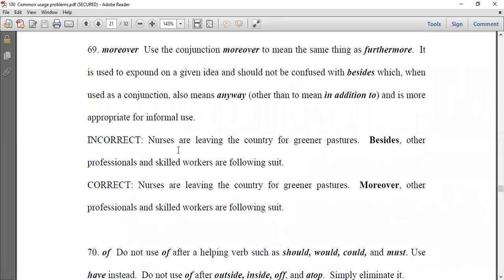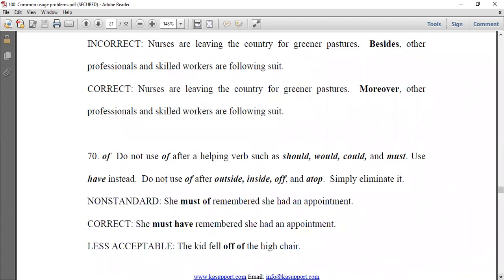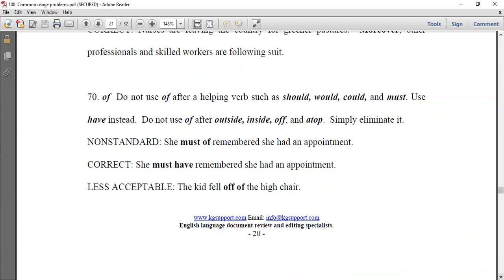Look at this: Nurses are leaving the country for greener pastures. Besides, other professionals and skilled workers are following suit. Correct this way: Nurses are leaving the country for greener pastures. Moreover, other professionals and skilled workers are following suit.